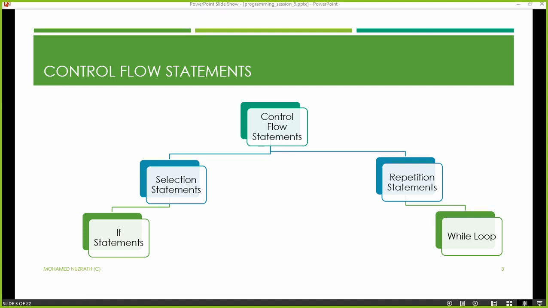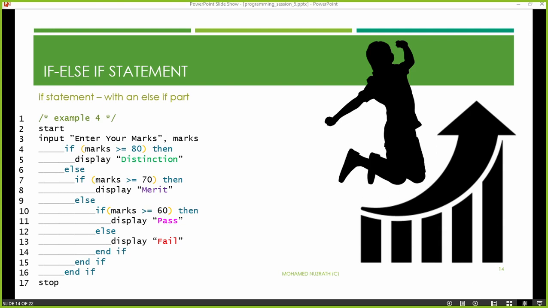One is control flow statements, where under control flow statements you have 2 types: selection statements and repetition statements. So today we discussed selection statements. Under that we learnt about if statements, if conditions. So if conditions have 3 styles actually. Maybe 30 seconds I can spend quickly because you have to go to the other class also, children.